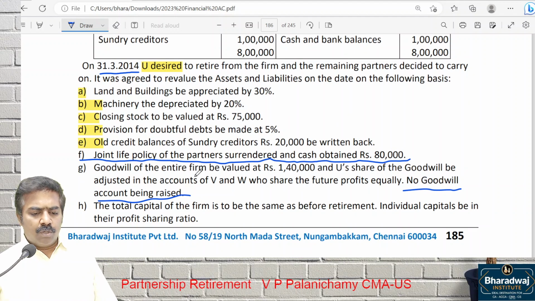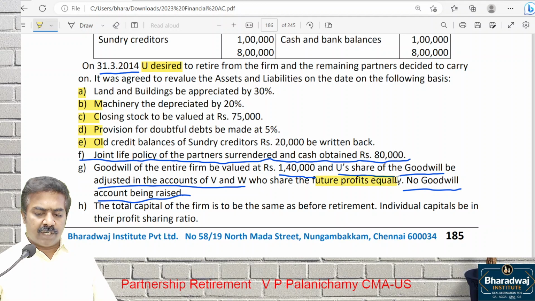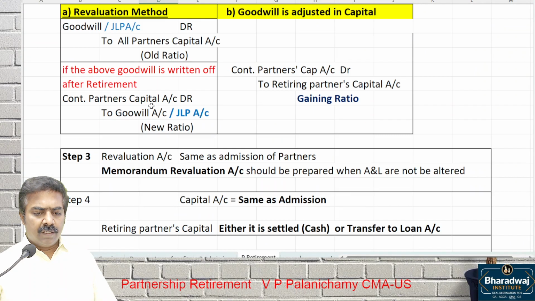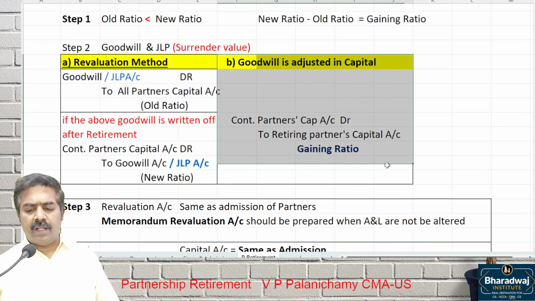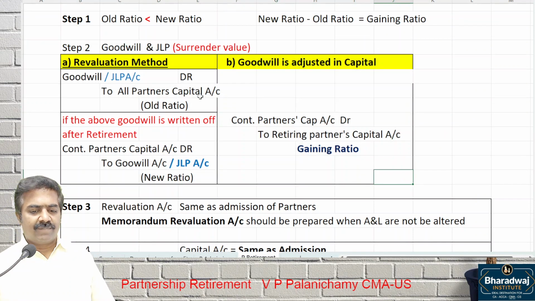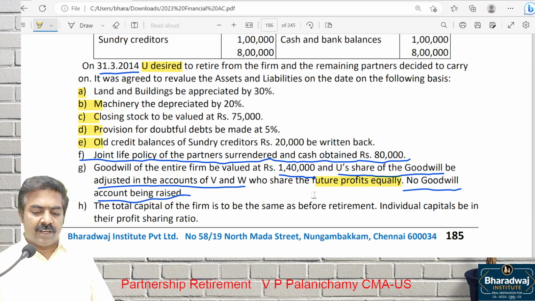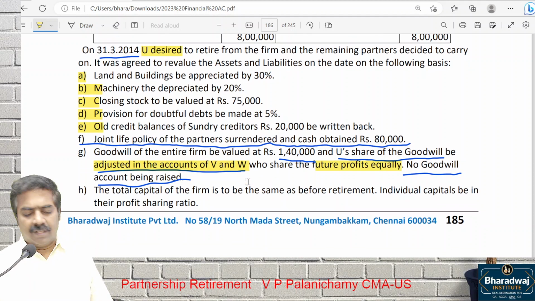Then goodwill of the entire firm is fixed at 1,40,000. Retiring partner U's share of goodwill will be adjusted in which one? V and W, who will share future profits equally. So which method are we going to follow? Revaluation method or adjustment through capital account? Look at what it says about goodwill. It is adjusted in capital accounts of V and W. Adjusted through which account? Capital account.